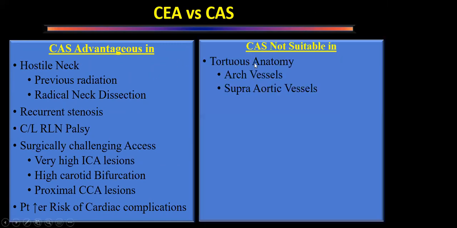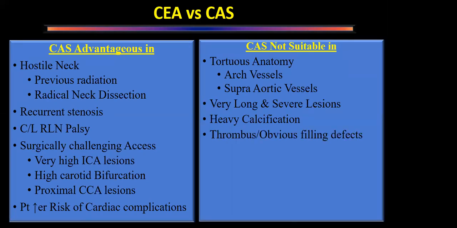Stenting has problems wherever there are tortuous vessels; if arch vessels or supra-aortic vessels are tortuous, stenting is difficult. Whenever we have a very long lesion, we will not be able to deploy the stent. With heavily calcified lesions, chances are that the calcium will break when we deploy the stent, and it will lead to procedural stroke. Any patient where we have an obvious thrombus or obvious filling defect should be served with surgery, not with stenting, because the thrombus will break and go into the brain. String lesions, or patients who have soft plaques or intraplaque hemorrhage, should not be subjected to stenting. This is important.